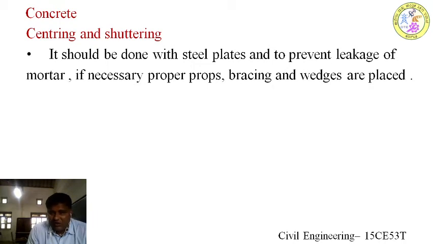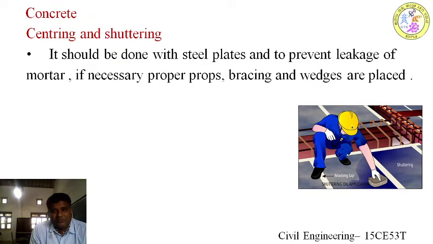So it will be for columns casting, for slab casting, for all the purpose, centering and shuttering will be necessary. It consists of steel plates or plywood sheets which are joined together adjacently one another, and these sheets will be supported by props. You can see in this picture, all the plates or the plywood sheets are joined together, and the gap will be masked by masking tape, and the person here is oiling the sheets. The surface will be oiled to avoid the stickiness of concrete to the surface.